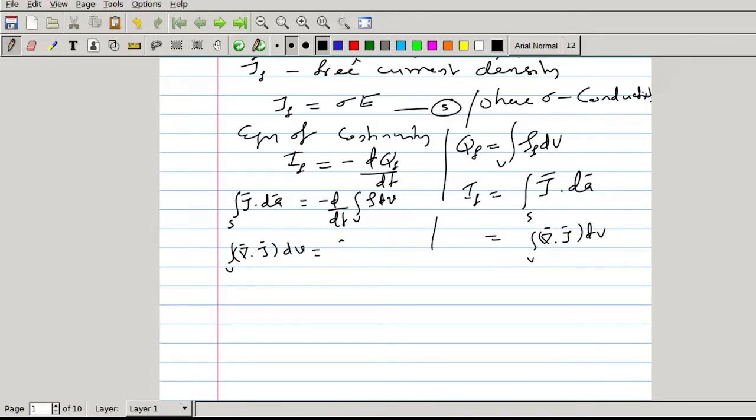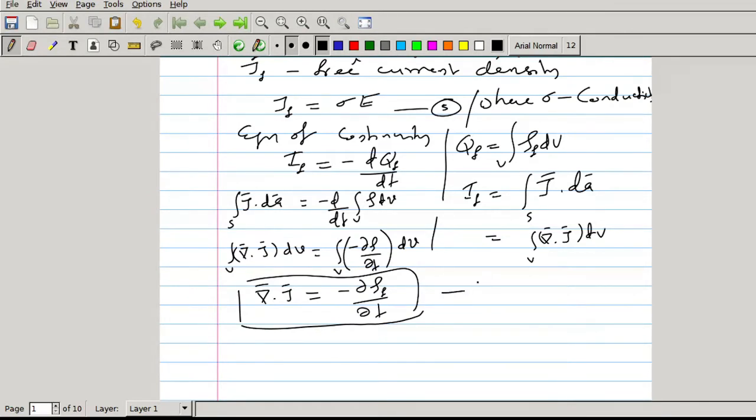So the right hand side I will write as volume integral of minus dou rho by dou t dV. So equating, del dot J equal to minus dou rho free by dou t. So this is the equation of continuity.